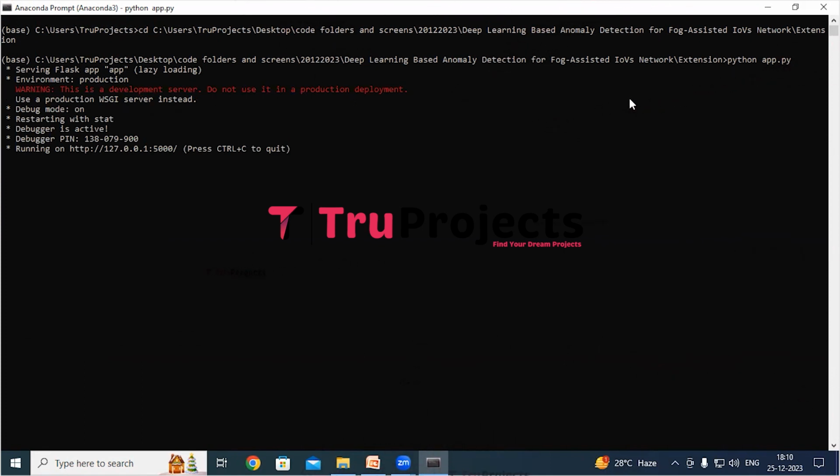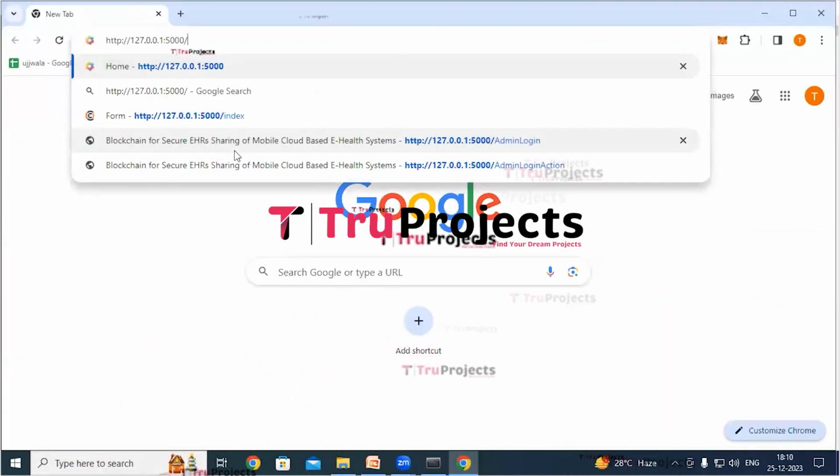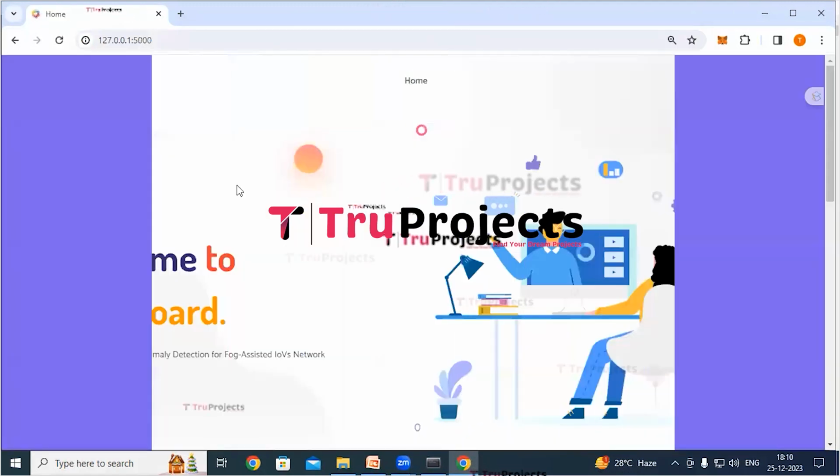After running the app.py file, the Flask framework will host the application locally at the default address localhost, and port unless configured differently. Now copy the local link provided by the framework. I'm copying it and paste it into any web browser. I prefer Chrome. After pasting it, hit the enter button.